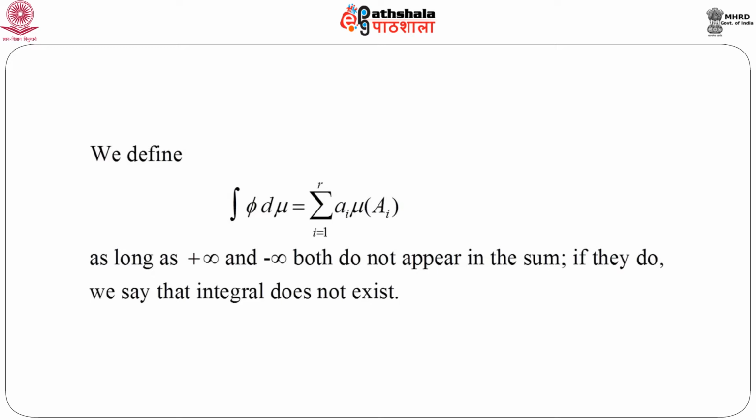So, it is just a sum of a_i's multiplied by the measure defined on the set capital A_i, provided both minus infinity and infinity must not appear in the sum. And if both plus infinity and minus infinity appear in the sum, then we say that the integral does not exist. So, this is the definition of the integral of a simple function.